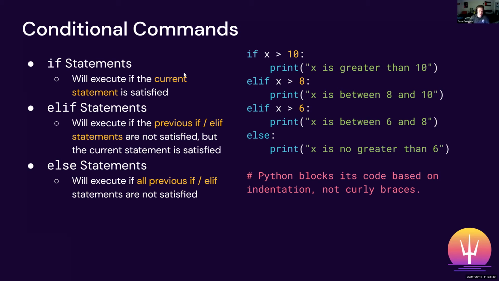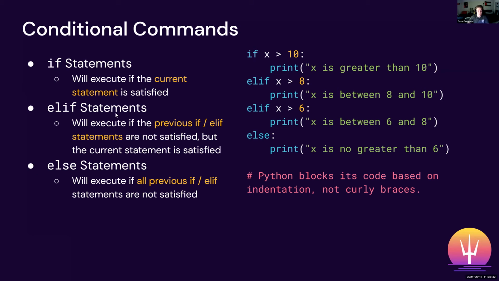An if statement will execute if the current statement is satisfied. We have an example on the right. We're saying if x is greater than 10, then we'll print "x is greater than 10." So pretty straightforward. What this does is it will check what the Boolean evaluation of the statement is before it will either enter the if statement or decide not to enter it. So in this case, let's say x is equal to 11. If 11 is greater than 10, then we'll print out "x is greater than 10." Otherwise, if x is equal to 9, well, 9 is not greater than 10, and so it will not enter this if statement. So this print statement will never evaluate.